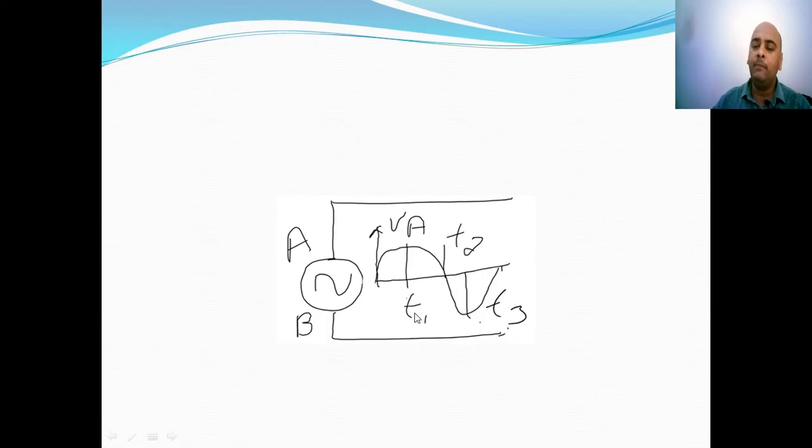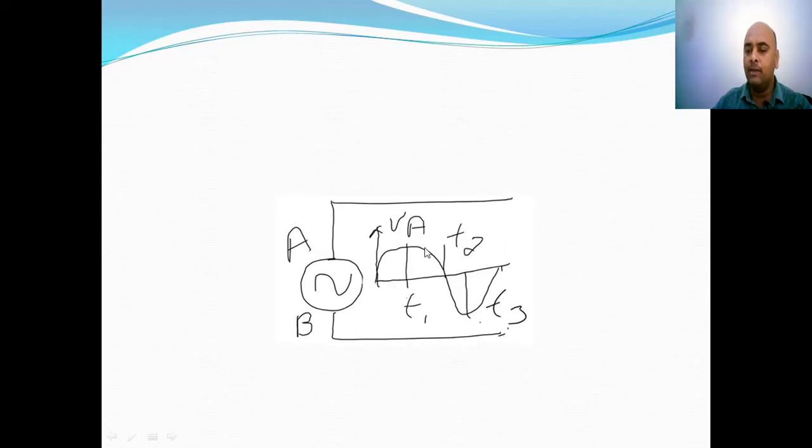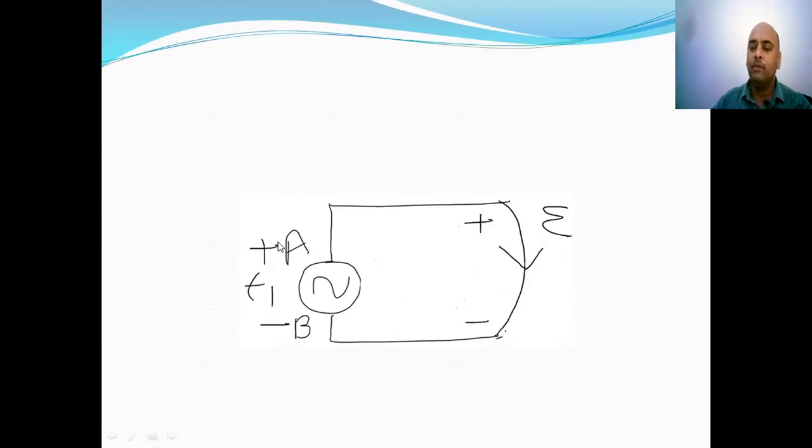That is, at time t1, voltage at point A is maximum positive. At time t2, voltage at point A is 0, and at time t3, voltage at point A is maximum negative. So at time t1 when A was maximum positive, the voltage across A and B is with positive and negative sign as shown in the slide.